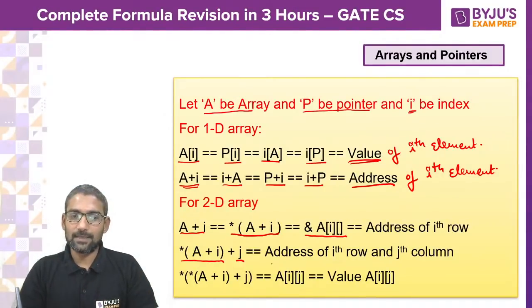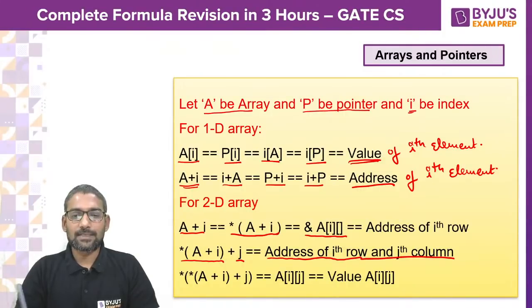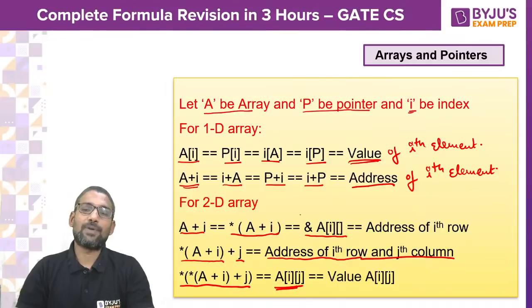So you will get the address of ith row jth column. And if you find star of star of a plus I plus j, that means that is directly you can say simply a of ij, value of a of ij.